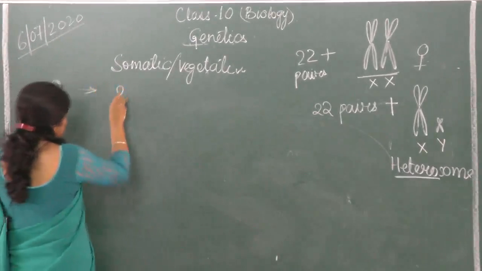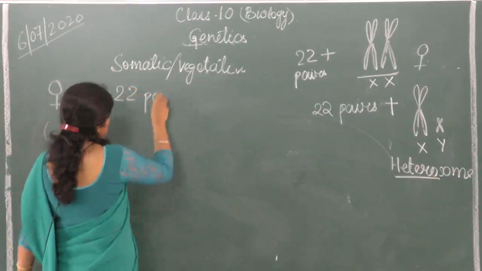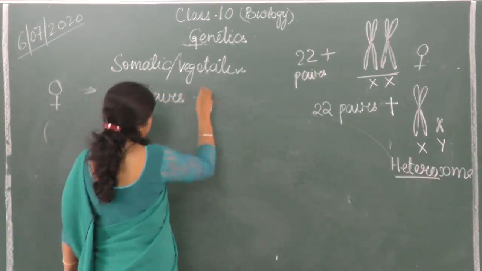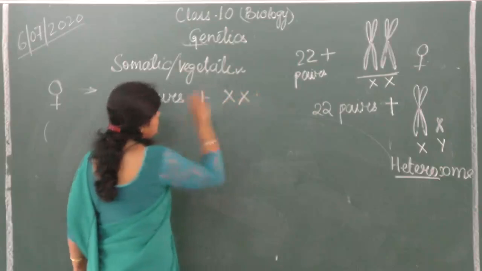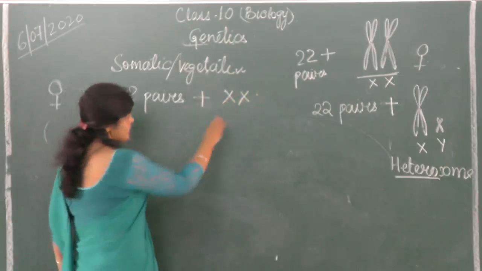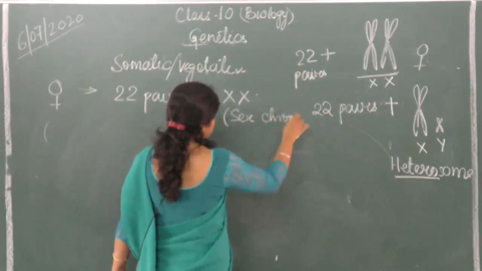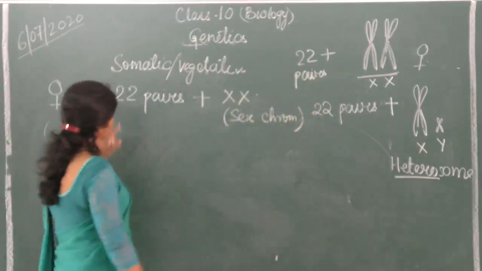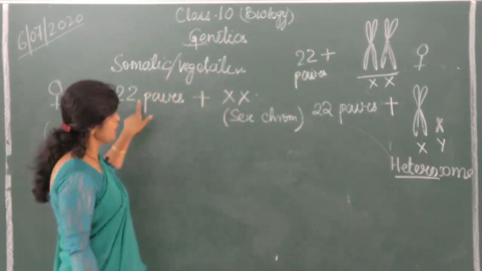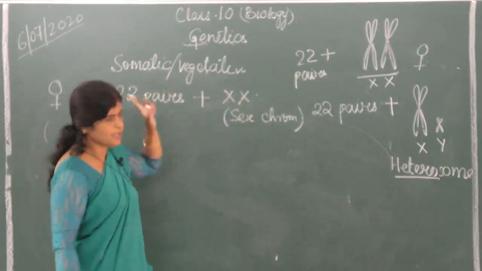So that is 22 pairs plus XX. What is this XX? XX is sex chromosome. Okay, this is sex chromosome. 22 pairs plus XX. 22 plus 1 pair, that means 23 pairs.